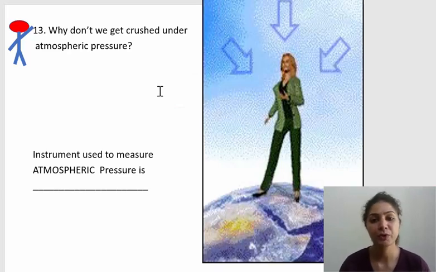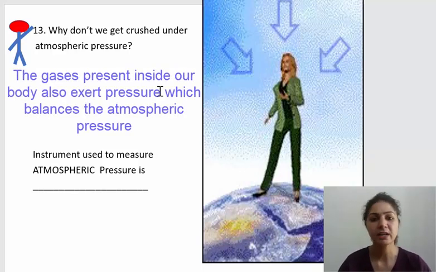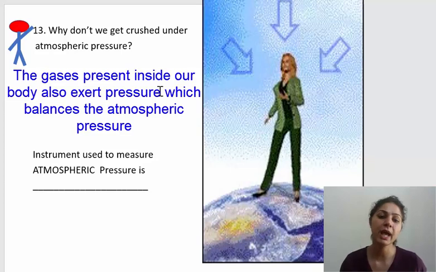Let us also discuss one more question with respect to atmospheric pressure. Why don't we get crushed under the atmospheric pressure? If you remember, we discussed this question. Why is it that we do not get crushed under atmospheric pressure? Please understand that inside our body we also have various gases. Those gases are trying to apply pressure towards the outside.